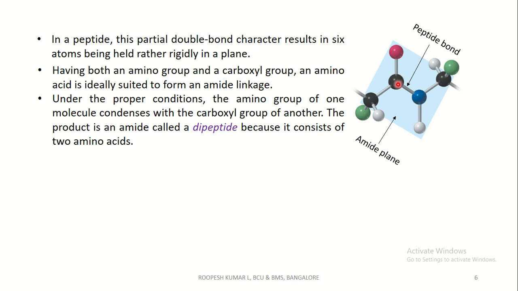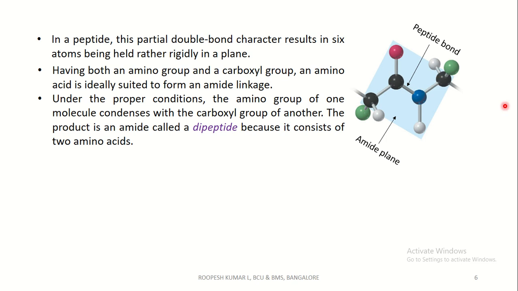This is the carbonyl CO, this is the NH, and this is a chiral carbon, and this is another chiral carbon. So there are 6 atoms held in a plane, and this is the amide plane. This whole region is called an amide plane. That is 1, 2, 3, 4, 5, 6. These are held in a single plane called the amide plane.